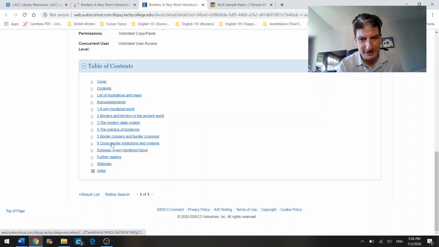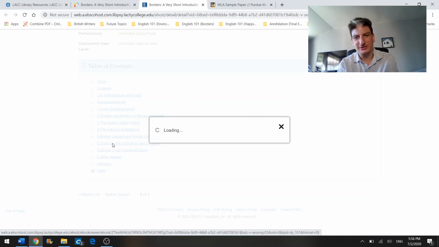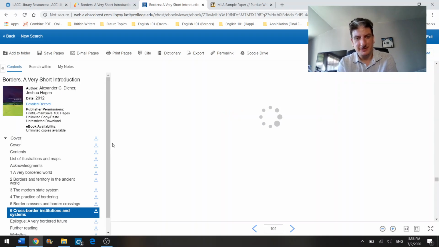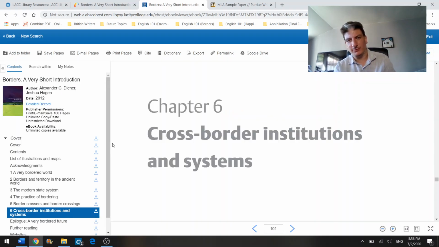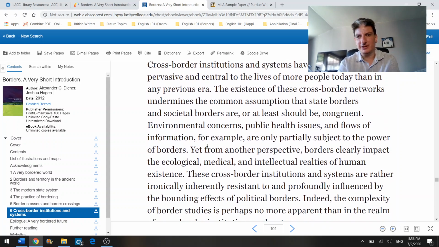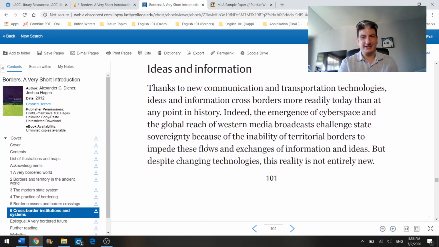Let's try this one. I'm curious to see what it says about cross-border institutions and systems, because, as we all know, crossing borders is such a big term, especially in prompt number 4. Like the other one, you can scroll down, and you can download this whole chapter if you want.